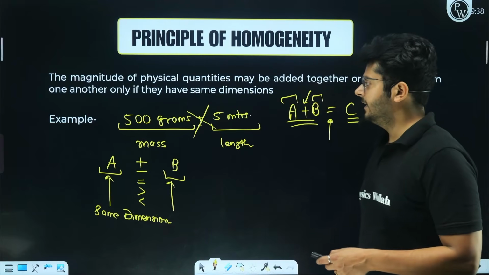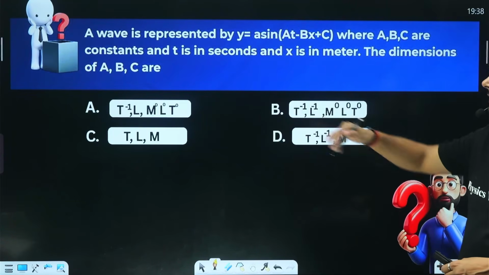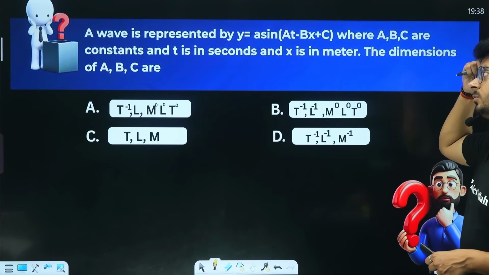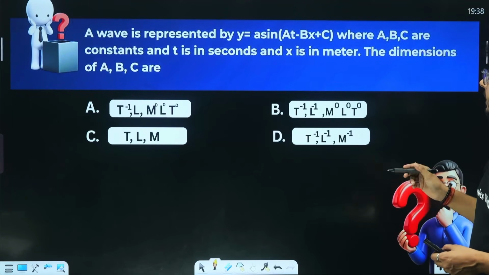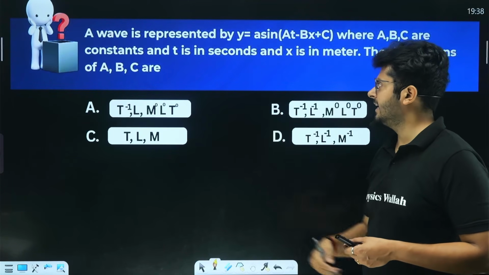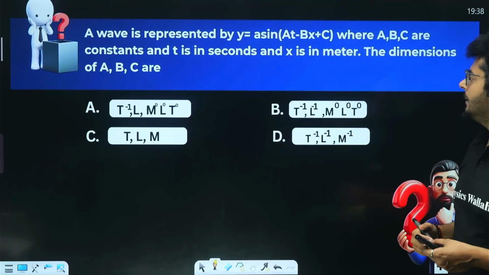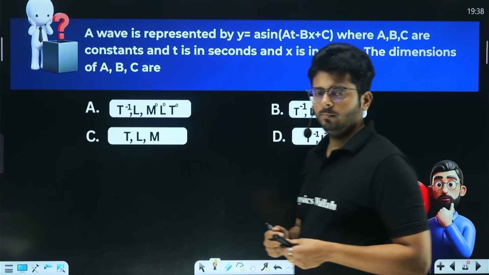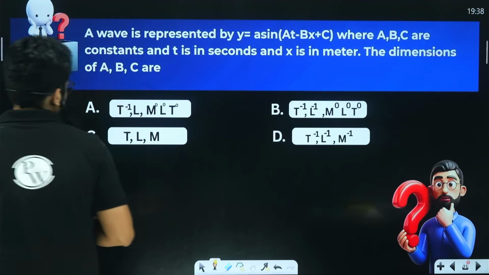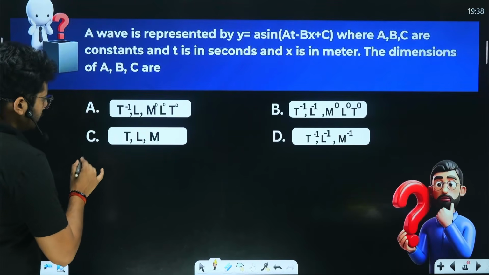Let's move on and talk about the next idea. So here we have it. A wave is represented by y equals a sine of (at minus bx plus c), where a, b and c are constants, t is in seconds and x is in meters. The dimensions of a, b and c are? What will be the dimension of a, b and c? So we have this thing going on for us.